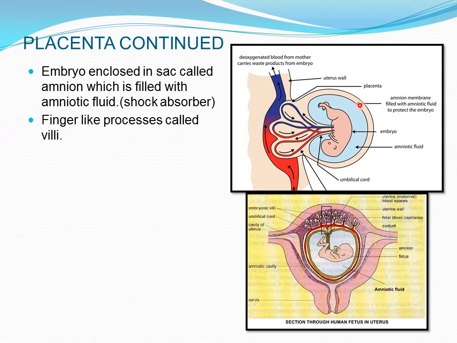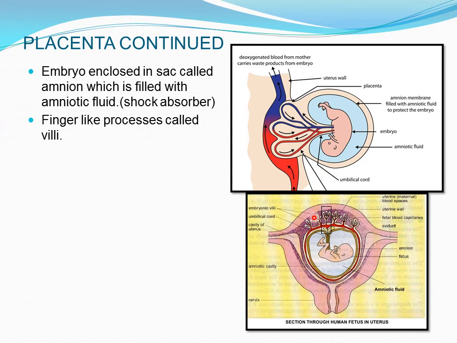Now previous slide I have also shown you where is the amniotic fluid. Now this is the uterus wall. This is the amniotic membrane, which is protecting and acting as a shock absorber. I have told you in the previous slide also. Now previous slide I have mentioned a few things about the villi. I have told you that the placenta is formed into fine finger-like processes called villi. So there are two sets of villi I have told.